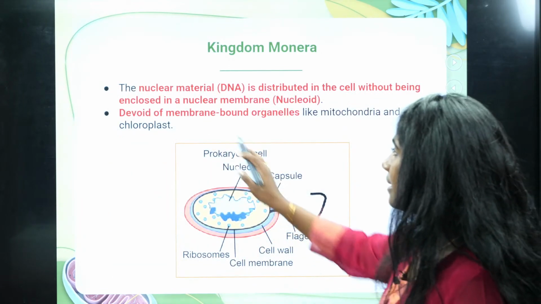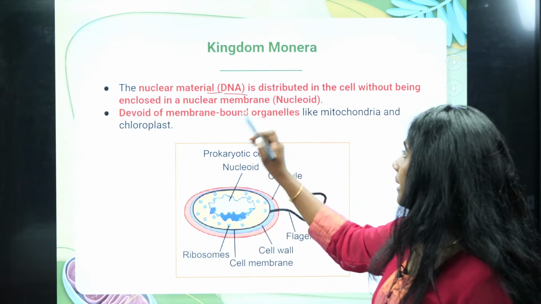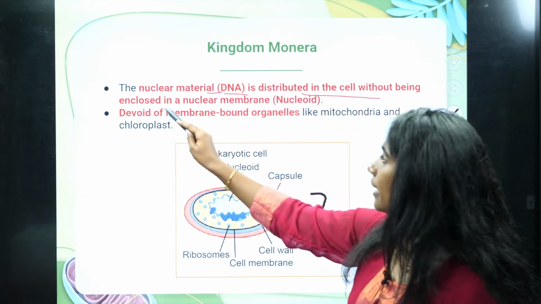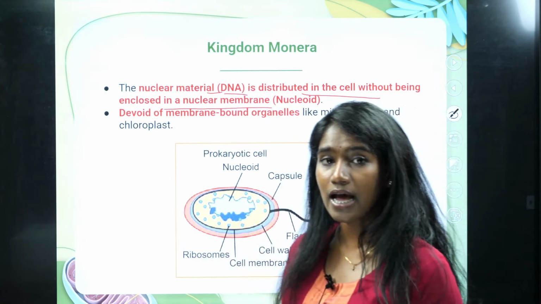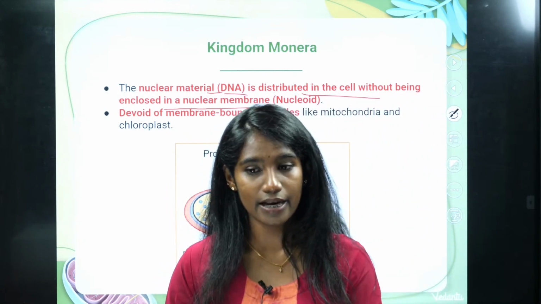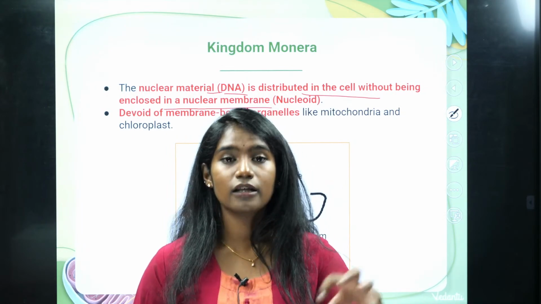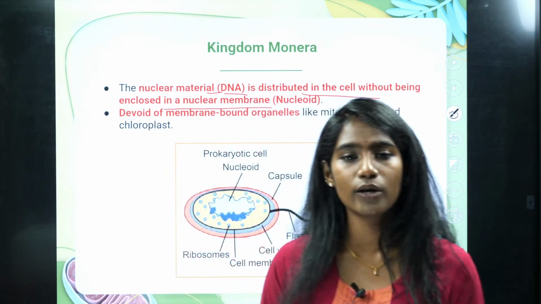Okay, and then here the nuclear material, the genetic material, DNA, is distributed in the cell without being enclosed in a nuclear membrane. I told you, the Monera has got a prokaryotic cell, which means that the nucleus is not well defined. The nucleus is not surrounded by any nuclear membrane. So a well-defined nucleus is absent.